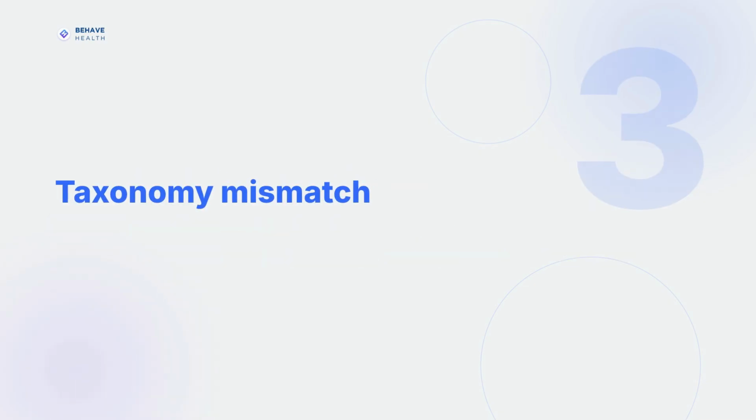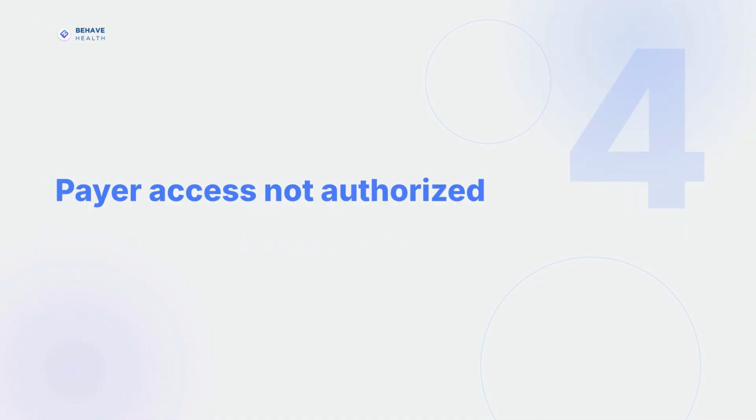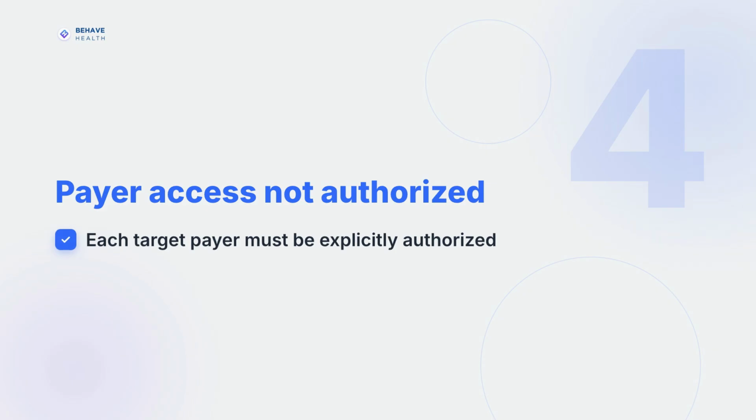Failure Mode 3, a taxonomy code mismatch. If the taxonomy in CAQH does not match your NPPES record, payers see a mismatch that causes claim rejections and authorization denials. Failure Mode 4, payers not authorized to access the profile. A complete CAQH profile does not automatically share data with every payer. Each target payer must be explicitly authorized.